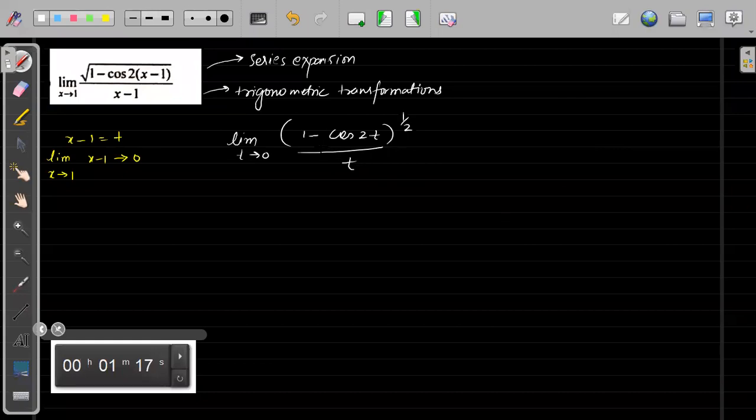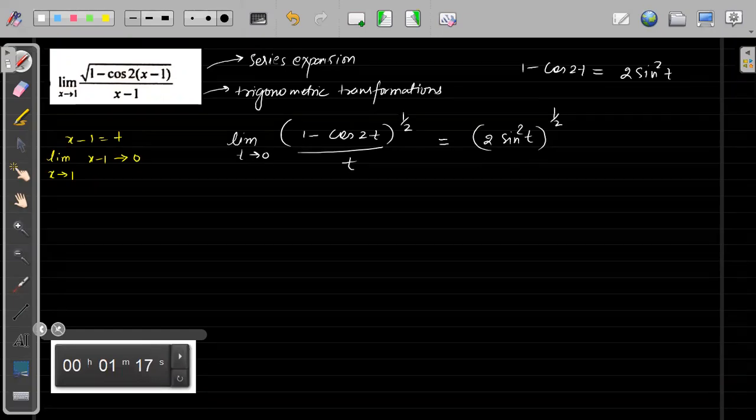Okay. Now 1 minus cos 2t will be simply 2 sine square t. So this will be simply 2 sine square t to the power 1 by 2, divided by t, right? And this will simply become 2 root sine t divided by t. As t tends to 0, we know this will tend to 1.